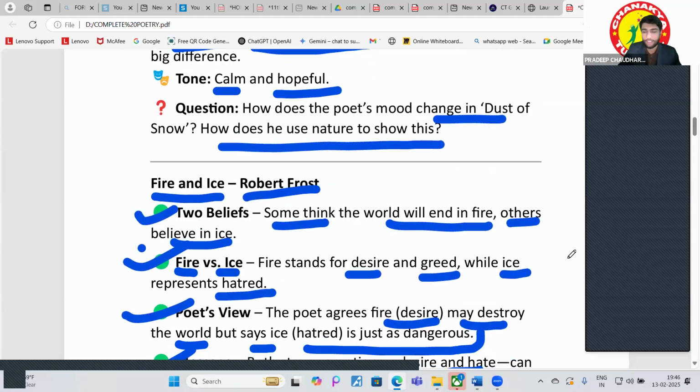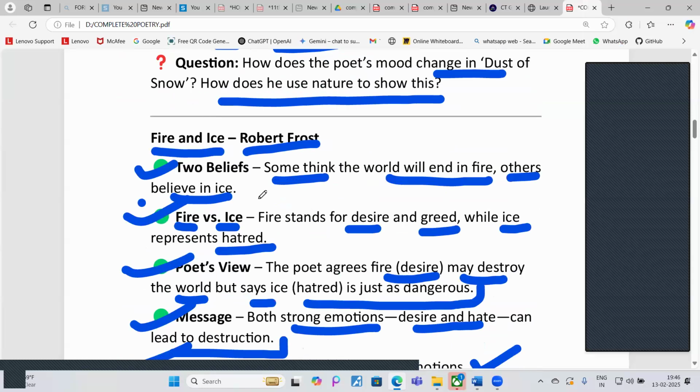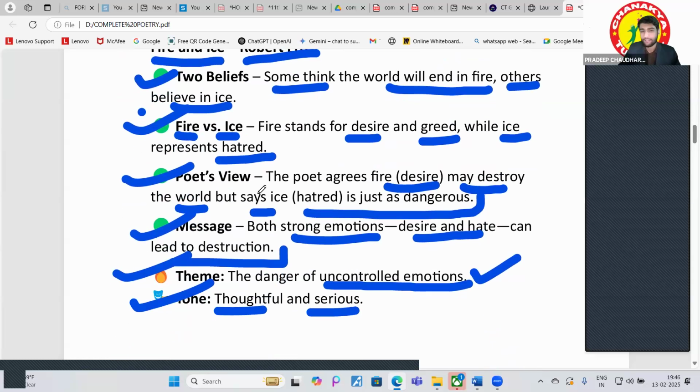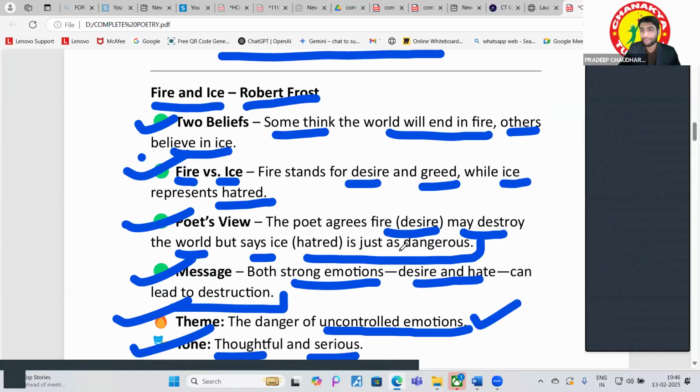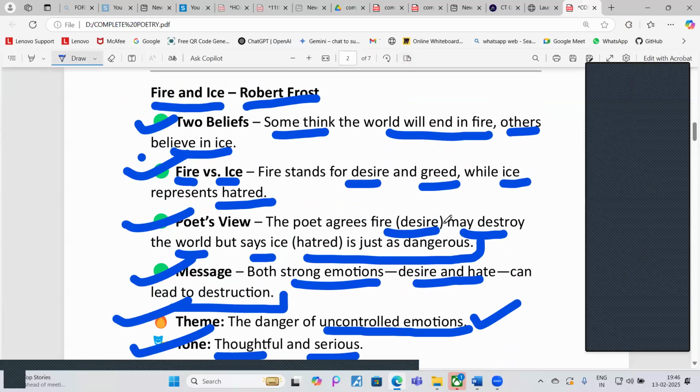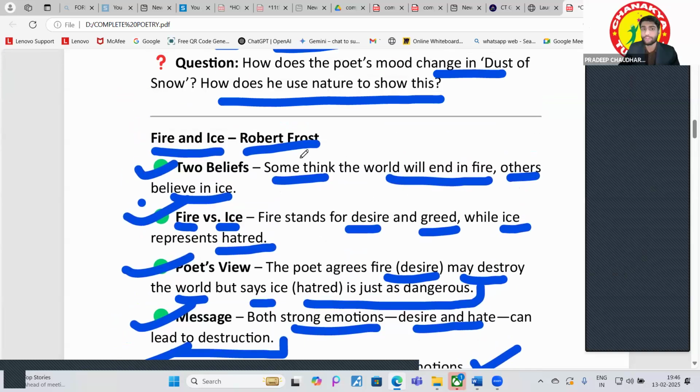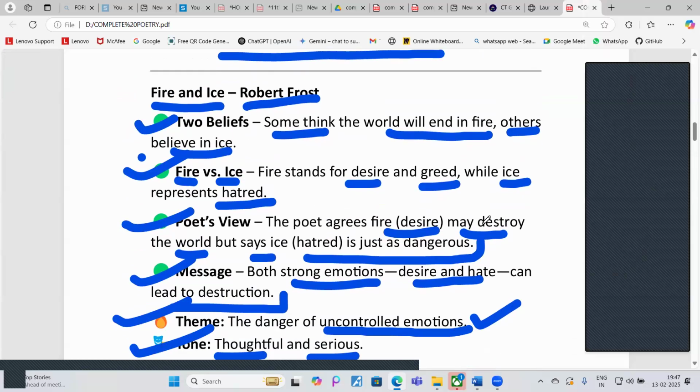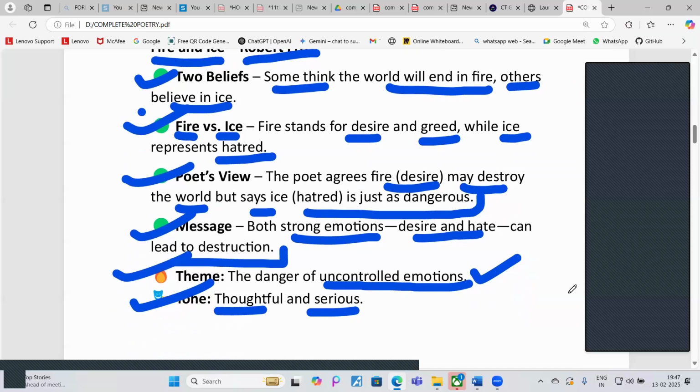Okay. Lakshmi, are you there? Who has composed Fire and Ice? Robert Frost. Okay. So also remember who is the poet of all these poems. Just remember that question as well. Later we will do some extract based questions as well. And I will send some important questions in the group as well, so that you can remember and revise all those things. Right?